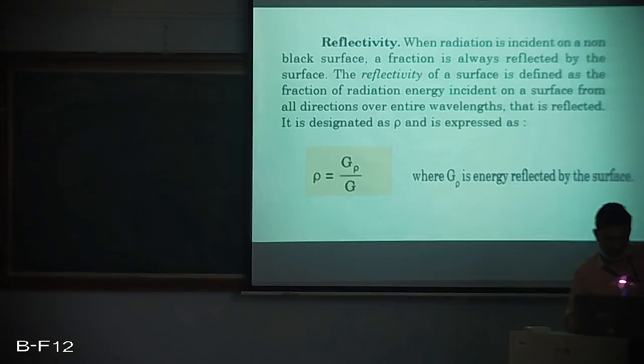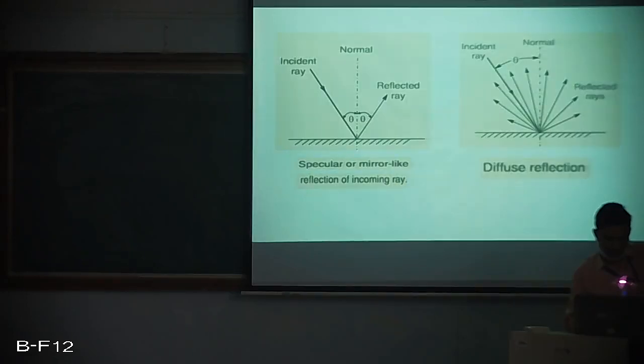So in order to understand the different reflections, we have two diagrams over here. There is an incident ray which is falling on a surface, and it is a mirror-like surface, and of course there is a line which is indicating the normal, which is perfectly perpendicular to the flat mirror-like surface, and the reflected ray is also making an angle of theta, and the incident ray is also making an angle of theta with the normal. So if the reflection is taking place in such a manner, it is a mirror-like surface, and it's very difficult to find such surfaces. Of course, mirrors which we find in our day-to-day life can act as a mirror-like surface also.